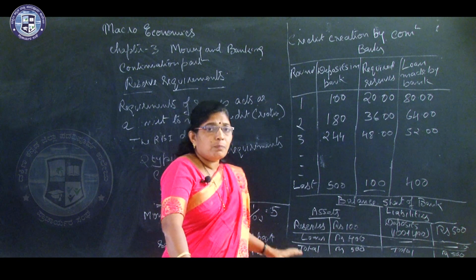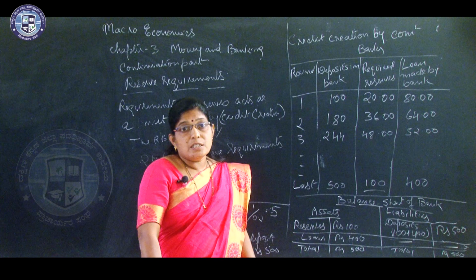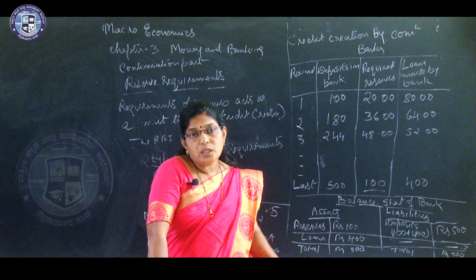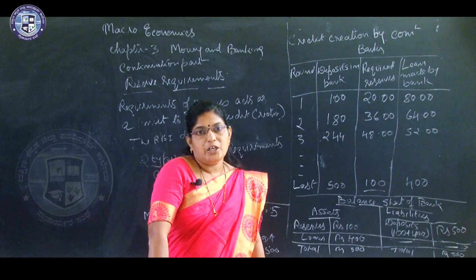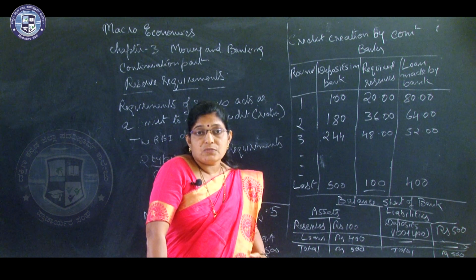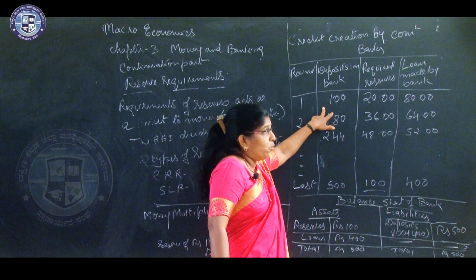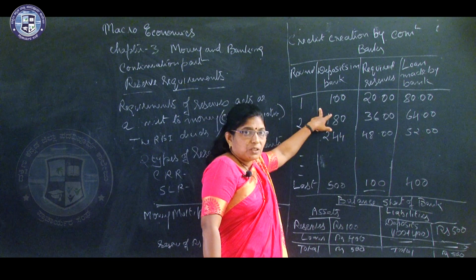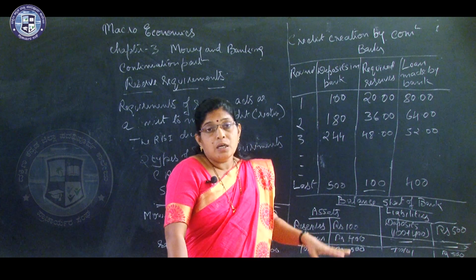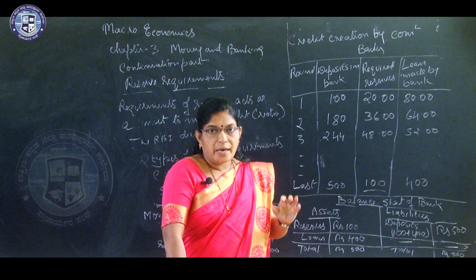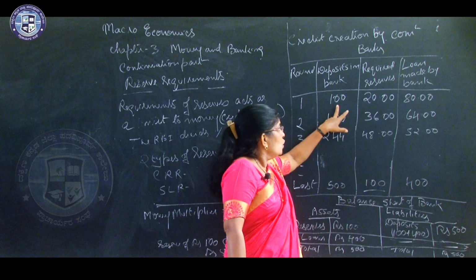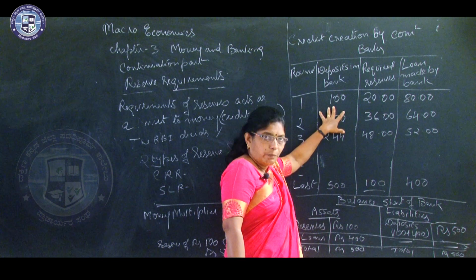For example, assume that there is only one bank in the economy. What is that, students? There is only one bank in a country, and that bank starts with 100 rupees of deposit. That 100 rupees is deposited by Mr. X. Mr. X comes to the bank and deposits rupees 100 in the bank.